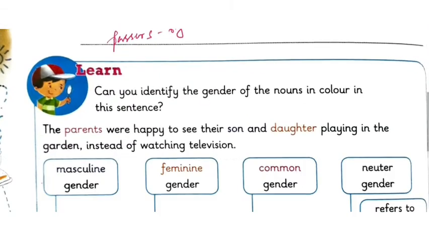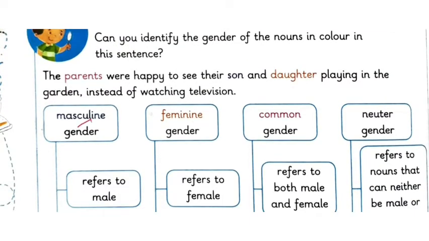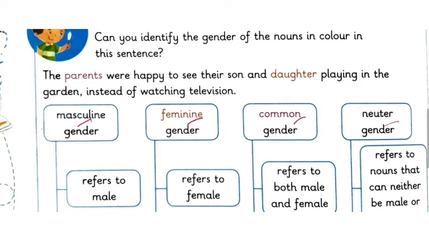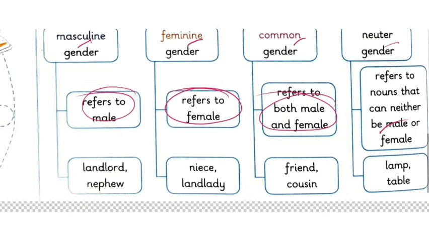Next, what is given? It is given a detailed study of gender. Masculine, feminine, common and neuter. I told you before what are masculine genders. It is referring to male. This one refers to female. Common refers to both male and female, while neuter refers to something neither male nor female, and most importantly, non-living object. Keep it in mind, non-living object.